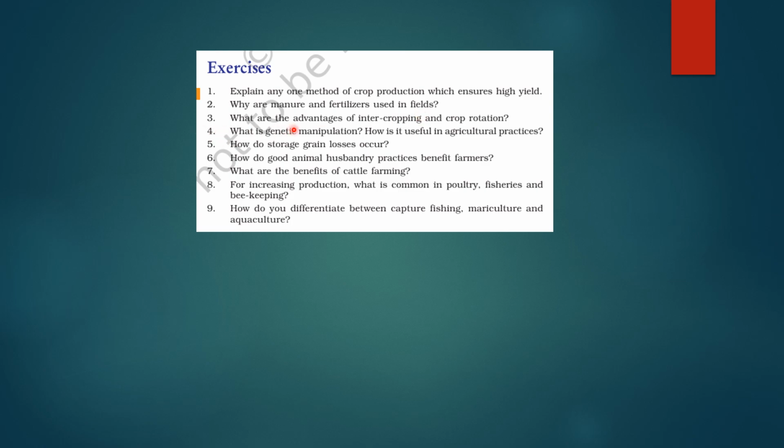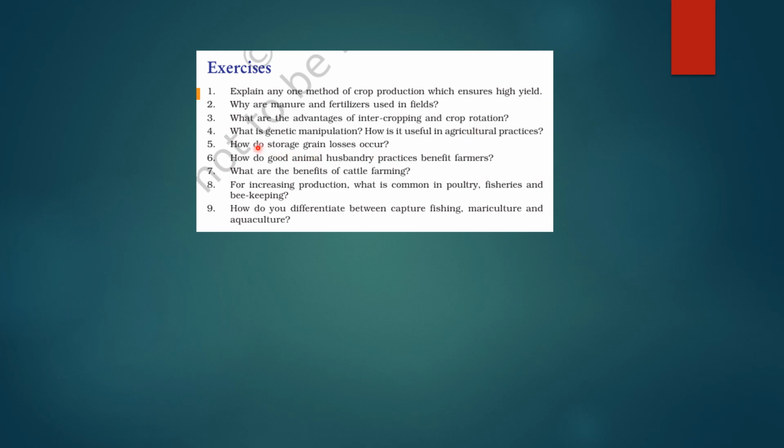Third question is, what is the advantage of intercropping and crop rotation? Okay, see intercropping से क्या होता है? It prevents soil depletion, ठीक है, reduces pest infestations, maximizes land use by growing different crops together. Okay, और crop rotation से क्या benefit होता है? It improves the soil fertility, reduces soil erosion, and it also minimizes the chances of crop-specific diseases and pests, right?